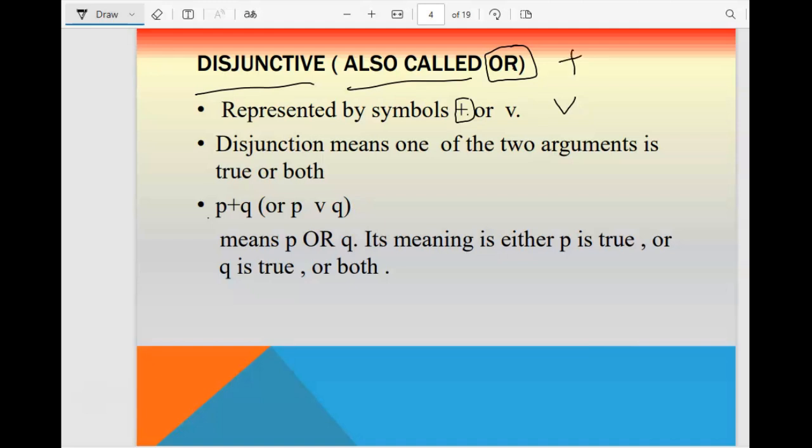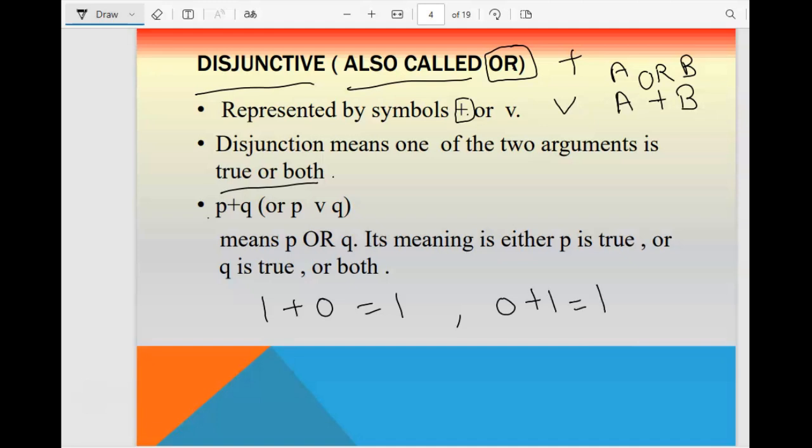Now the second is, suppose you have two statements and you are representing the statements with A and B. So you will write A plus B. So this A plus B will be A or B. Both are equivalent. Disjunction means one of the two arguments is true or both are true. So in that case, it will give you a true result. You know very well, if you have 1 plus 0, then it will give you 1. And if you have 0 plus 1, then also it will give you 1. And if you have 1 plus 1, then also you will be getting 1. So the two-argument statement is true when any one or both are true.